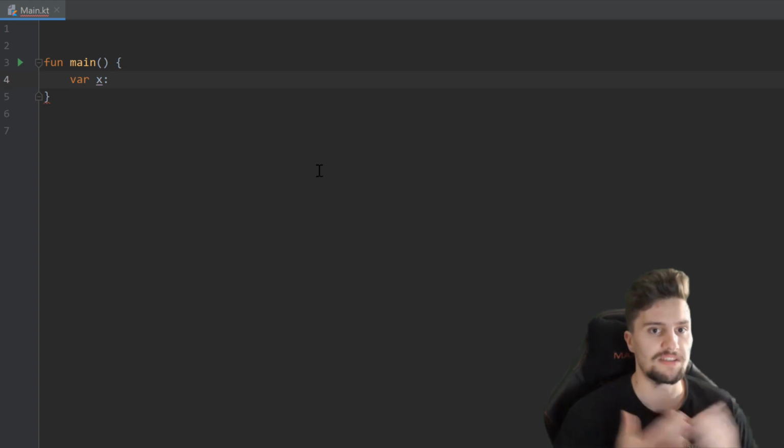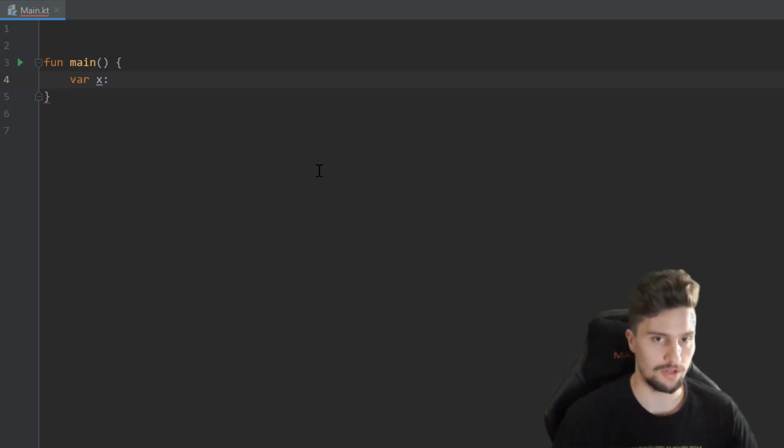And now we need to specify the type this variable should have. So in Kotlin, we can have several types we can assign to those variables. So it could either be an integer number, it could be a decimal number, it could be just a character, or for example, a Boolean.